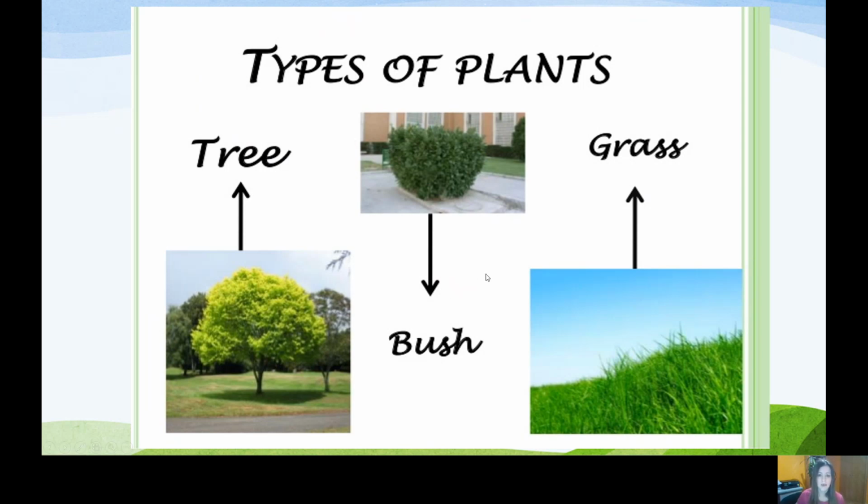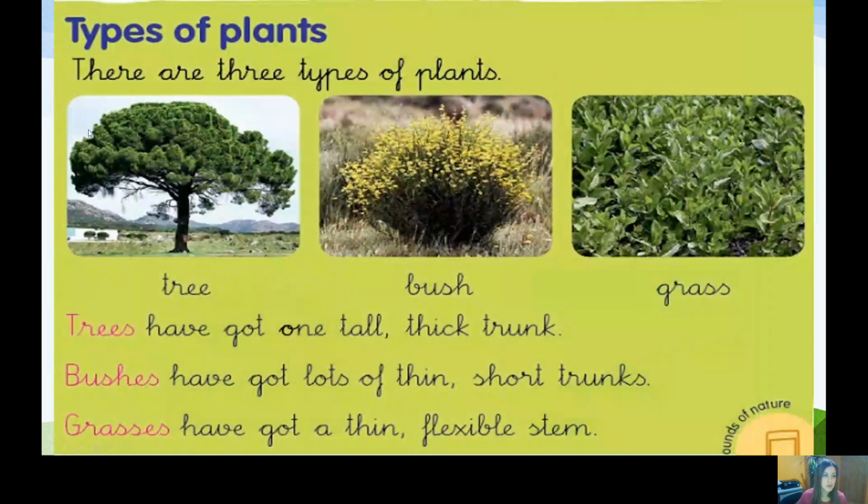So let's see. Trees have one tall, thick trunk. This is the stem of the plant. And this stem is thick, not thin, es ancho. Thick, not thin, no es estrecho. It is thick, hard and rigid, okay?